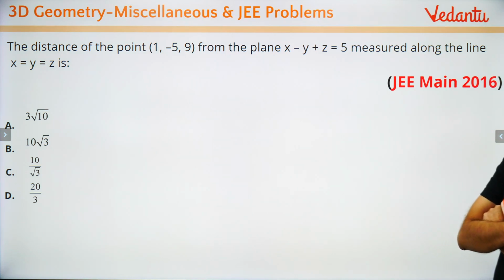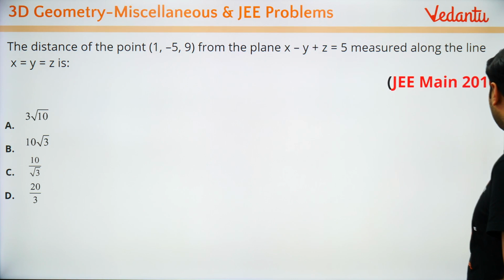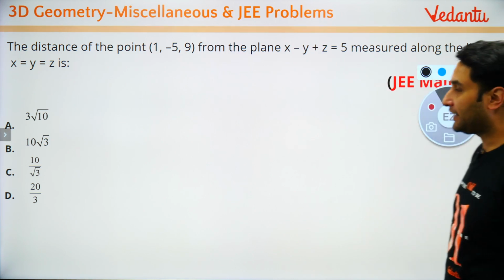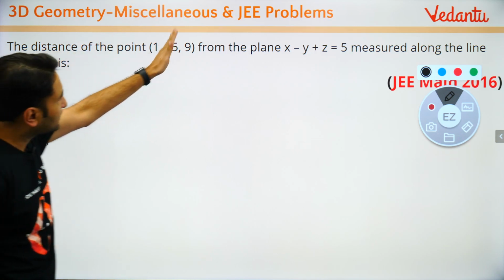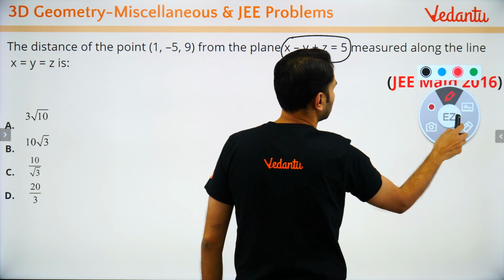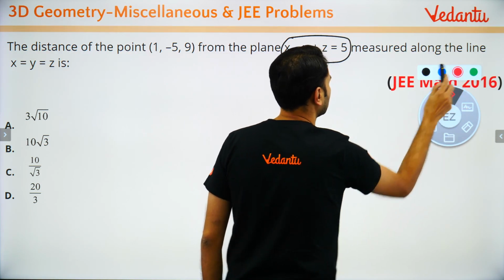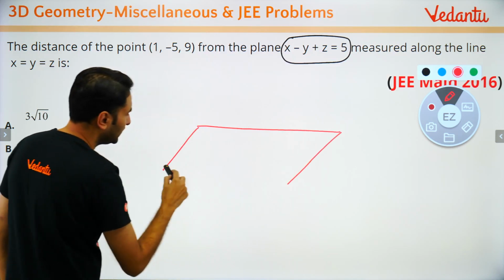हो गया? Rahul says हो गया. Okay, so what are we going to do here? Quick, मैं diagram बनाता हूँ, you guys start solving it. Distance of the point this from the plane, this is the plane, right? So quick diagram, always make a diagram बच्चों.